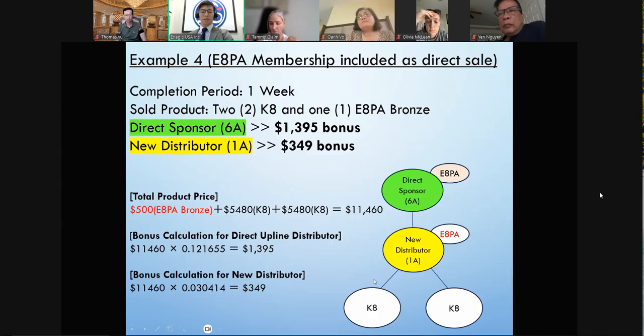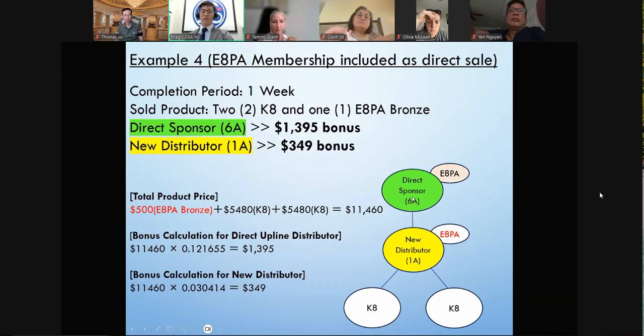For this case, for example, the EAPA is a bronze card. For those that don't know the EAPA membership yet, we have different card types, different ranks. So let's say this distributor purchased an EAPA bronze status card with 2K8, that will give us a total unit price of this amount. And we'll use the multiplier, 0.03, the 1 week multiplier for 1A. That will give the new distributor 349 USD.